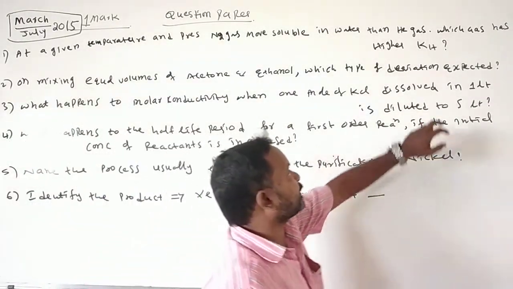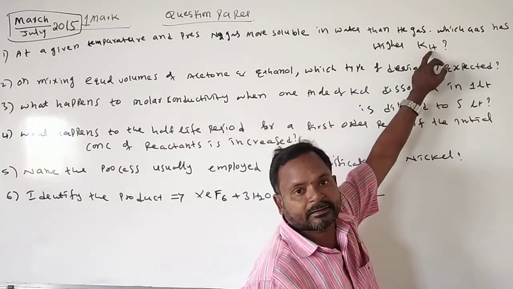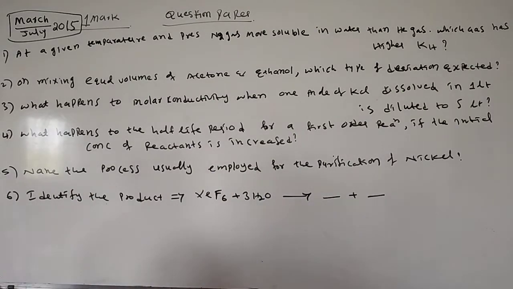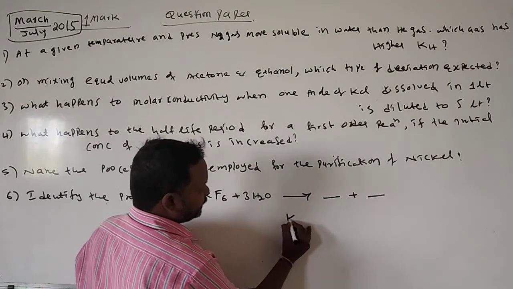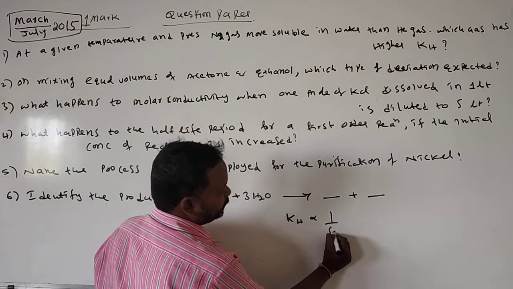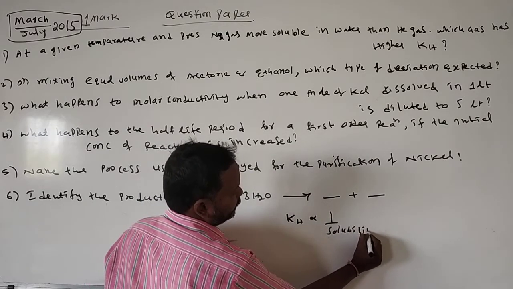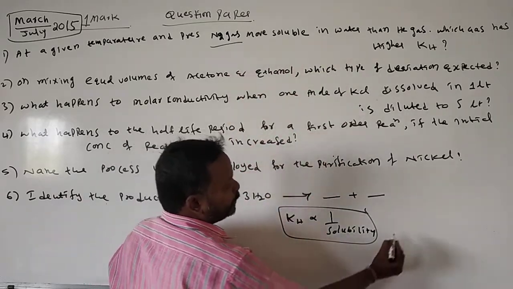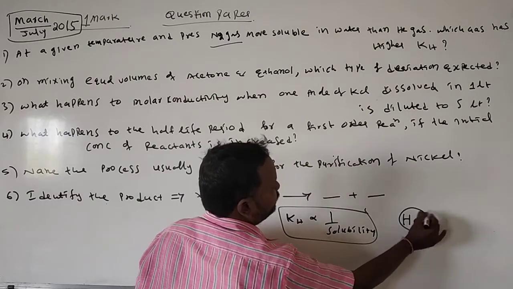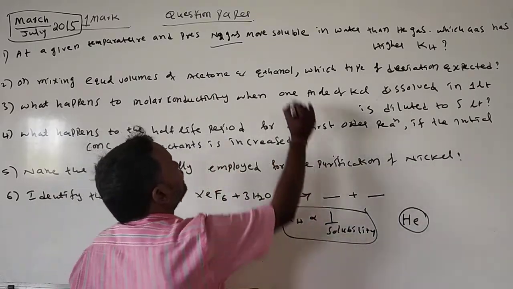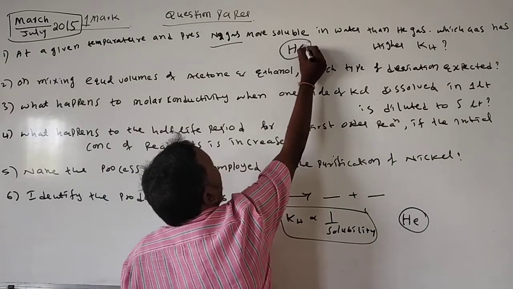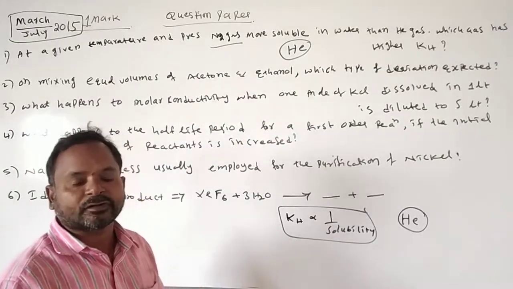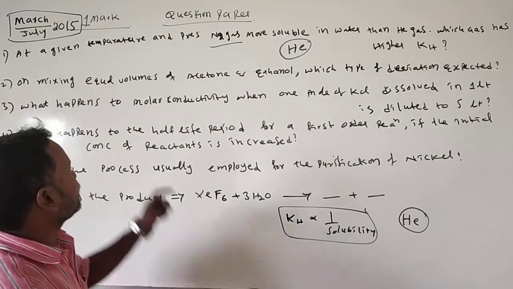What is the KH here? It is a Henry constant. KH is nothing but Henry constant. Here KH is inversely proportional to the solubility. Which is more soluble here? Nitrogen gas is more soluble. So helium has more KH value. The answer is helium. Remember, KH is inversely proportional to the solubility. Okay, this is the first question.